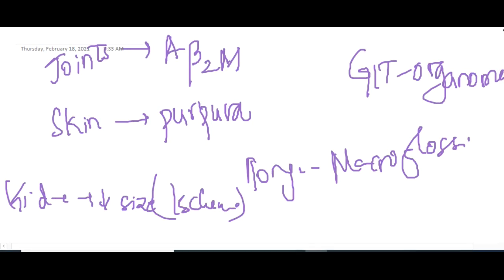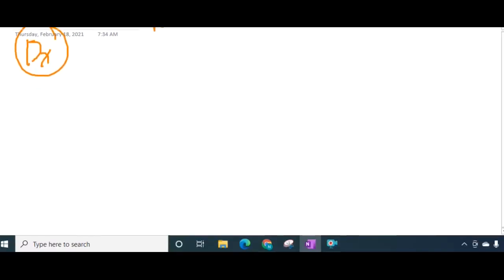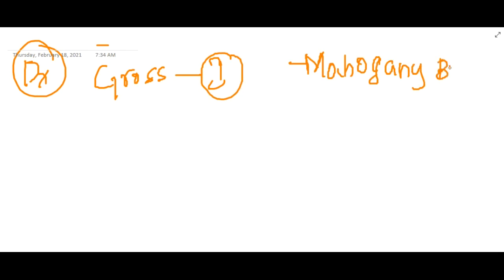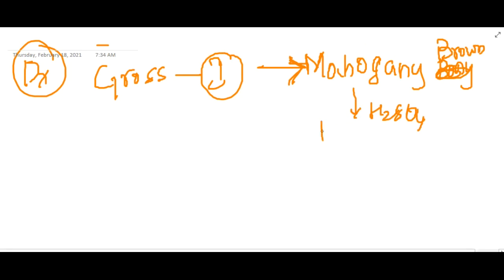So if we see the diagnosis of this amyloidosis, grossly, iodine can be used for diagnosis. First, when you use iodine, you will see the amyloid in a mahogany brown color, and then if you use H2SO4 on this tissue, you will see a blue color. So this is the gross appearance.